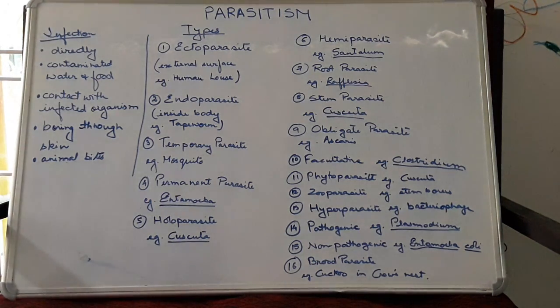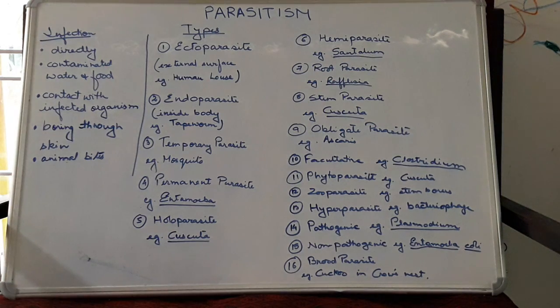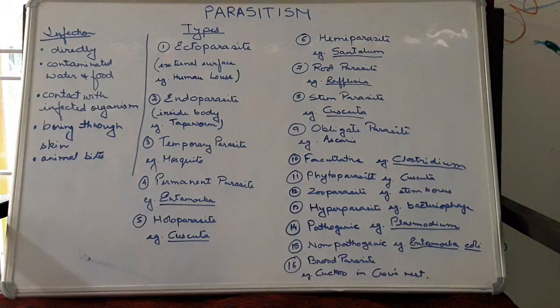Parasitism means the relationship between two living organisms of different species, in which one organism will harm the other. For example, there are two species, species 1 and species 2. One will harm the other organism. It will act somehow or the other. Of these two species, one is known as the parasite and the other is known as the host. The organism which lives on the other organism, obtaining its food, is known as the parasite, and that on which it is living is called the host.